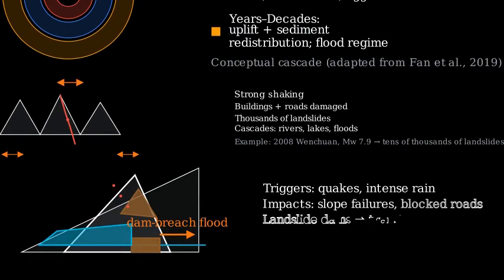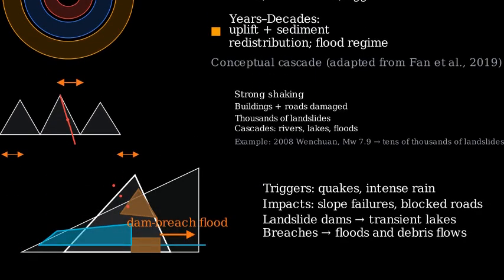Landslides are pervasive in steep mountain belts. Over steep slopes, earthquakes and intense rain trigger shallow slips, rock falls, debris flows, and some deep-seated slides. Landslides often dam rivers, forming temporary lakes. These dams can breach hours to months later, generating destructive floods downstream. Post-quake, slopes stay weak, so even moderate rain can trigger debris flows.